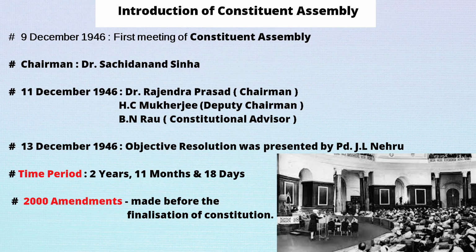Now let us look at the Constituent Assembly. On 9th December 1946, the first meeting of the Constituent Assembly was held. The elections for the Constituent Assembly took place in June-July of 1946, and after a few months, on 9th December 1946, the first meeting was held. Where was it held? It was held in New Delhi, because New Delhi was the capital of India at that time also.